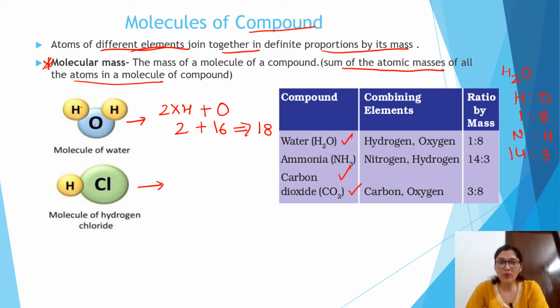Now in the comment box, calculate the molecular mass of HCl and tell me how you calculate it. So molecular mass is nothing but the sum total of the atomic masses of all the atoms present in any molecule. And what is a molecular compound? One where different atoms combine together in a definite ratio by mass, in a definite proportion.